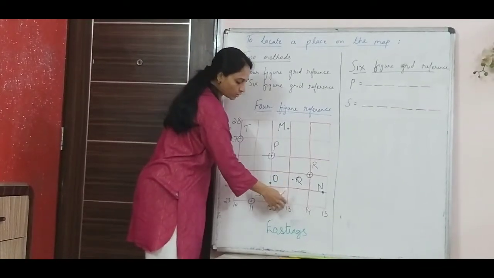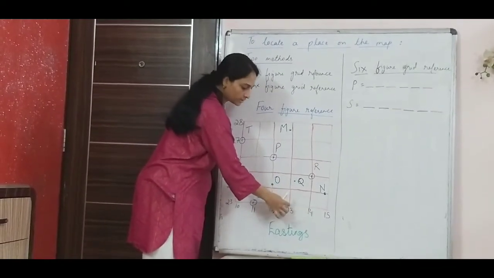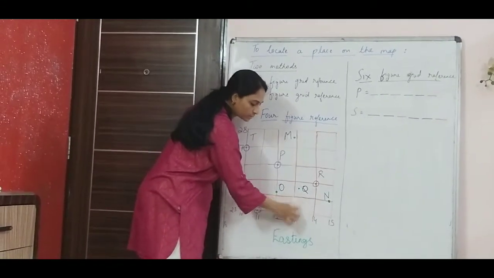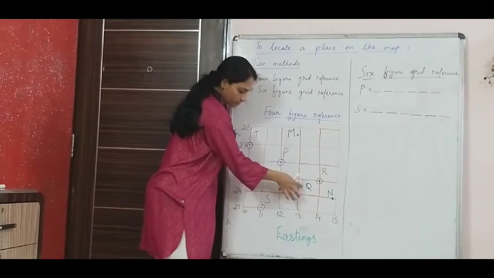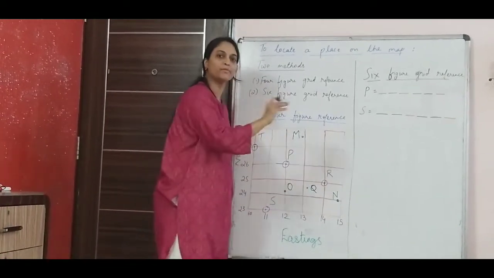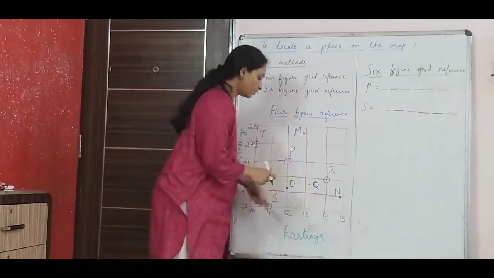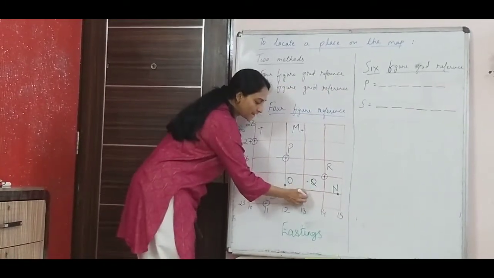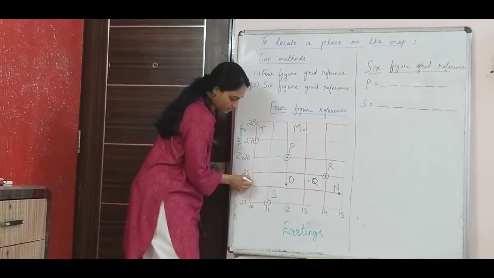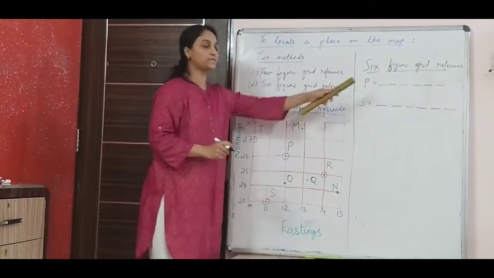So we just wrote what? We just wrote 13. Actually, it is not 13. It has to be somewhere accurately in between 13 and 14. Right? Similarly, northing, we just wrote what? 24, which is not an exact location. We just gave them an approximate. 6-figure will help you to find the exact third easting and the exact third northing. So that is what 6-figure does.